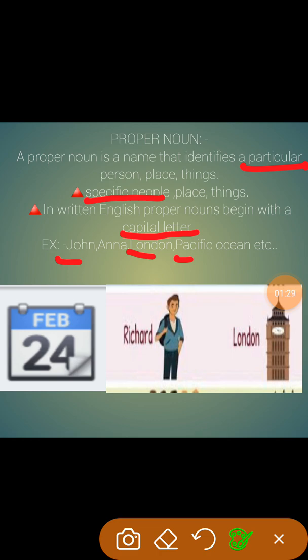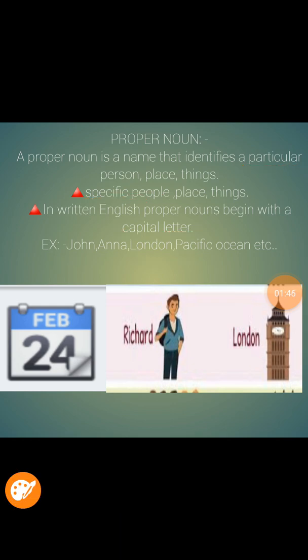For example, February is the name of a particular month. Richard is the name of a particular boy. London is the name of a particular city. Like this, a name given to a particular person, place or thing is called the proper noun.